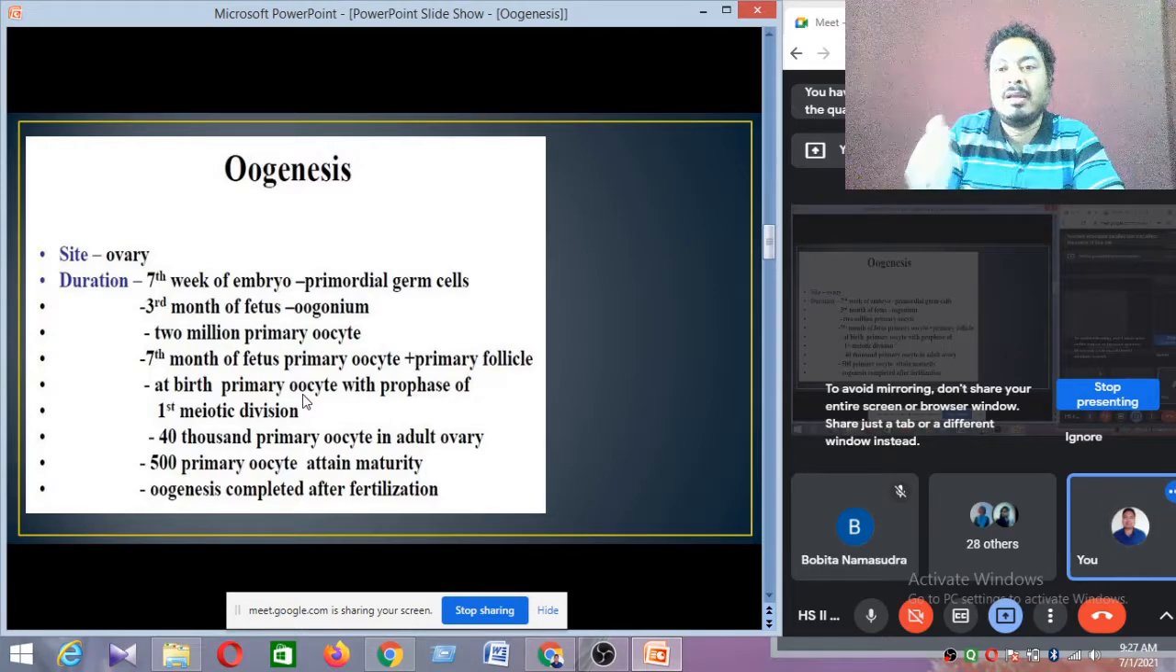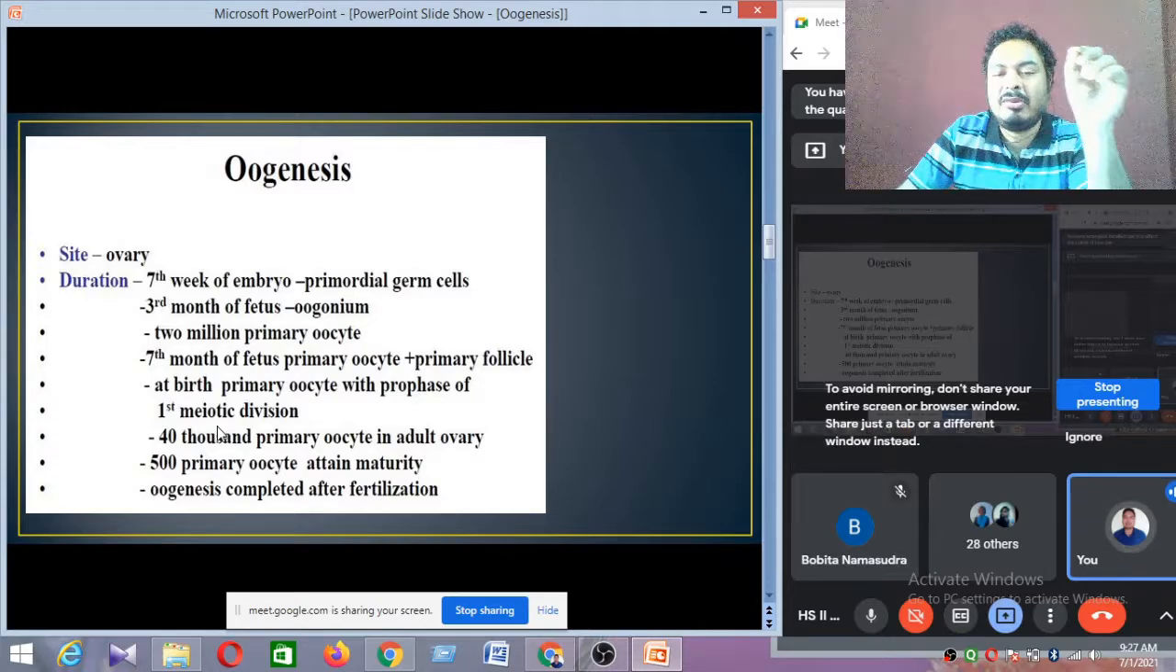But after birth, up to 11 years, all the secondary oocytes are arrested. They are arrested at the first meiotic division. You can see, primary oocyte, prophase of first meiotic division. At this time period, this is arrested. Prophase of the first meiotic division is arrested.